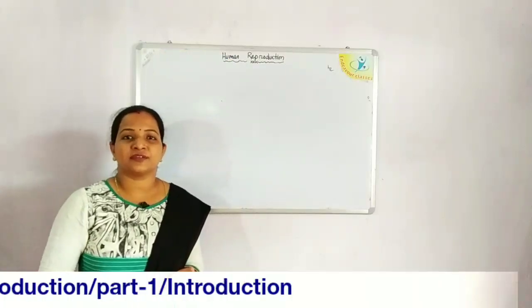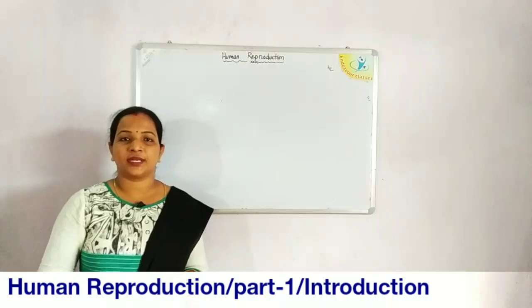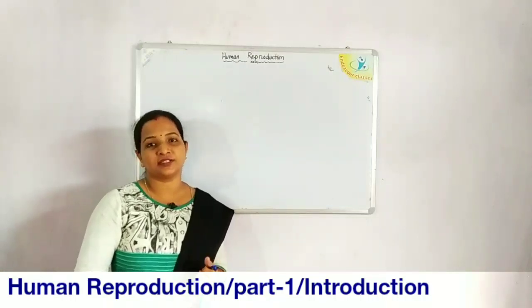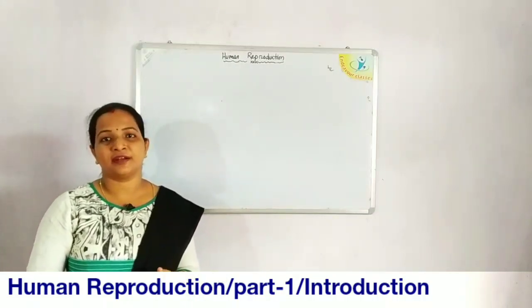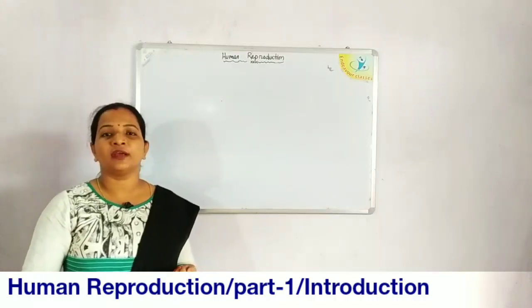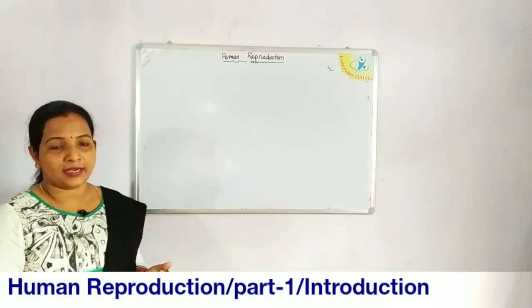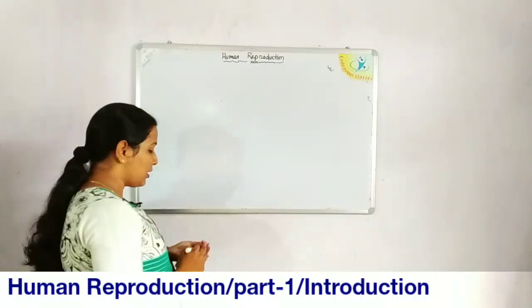Here we are going to discuss the human reproduction process. Humans reproduce sexually, that means reproduction in humans is sexual. There are two parents required, a male parent and a female parent, for the reproduction process. So before going to the actual topic, let us have a look at certain words and certain events which occur during the process of reproduction.